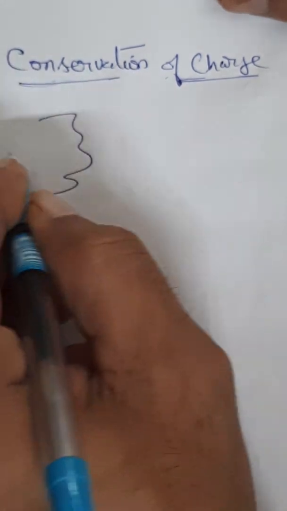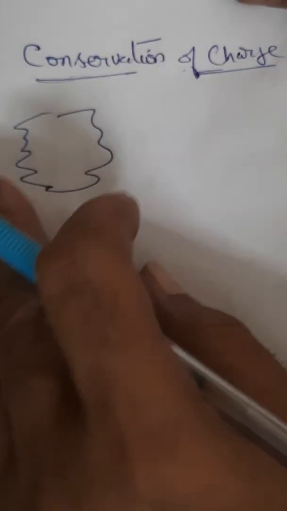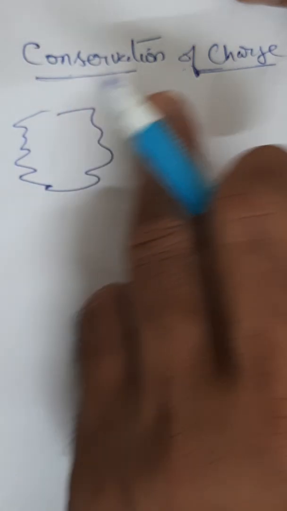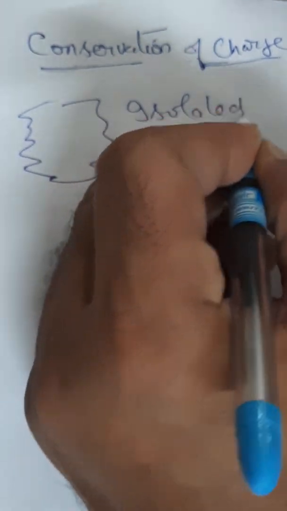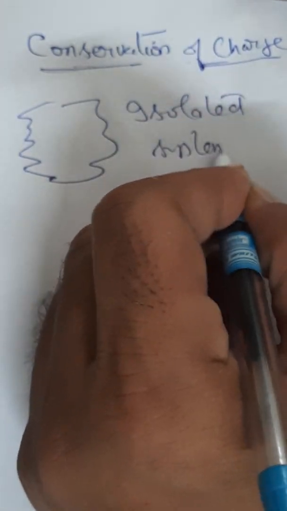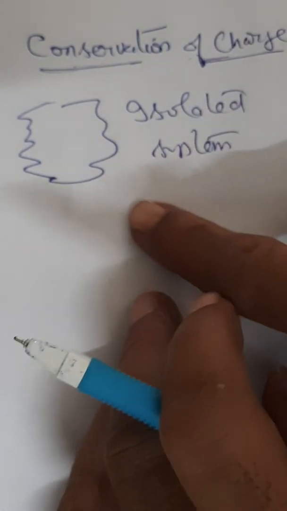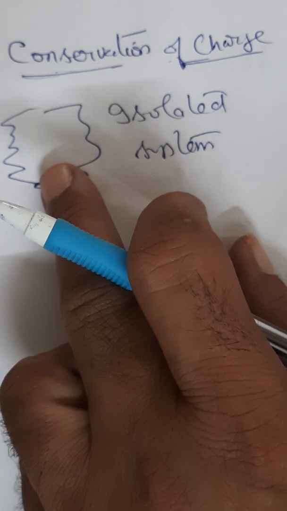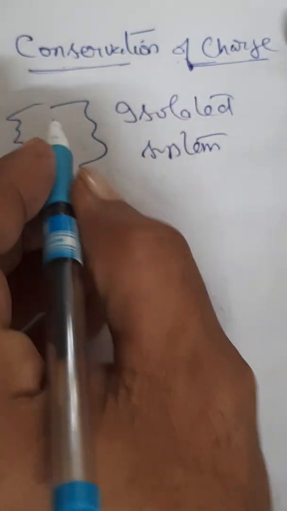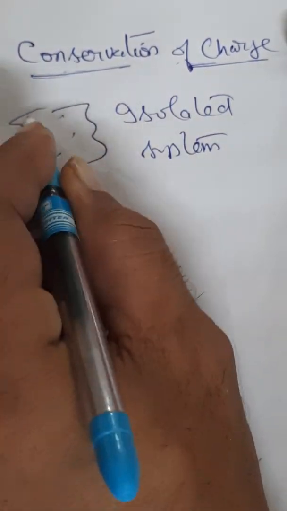So the system, for example, I am taking a system. A system is nothing but any body. There are a number of charges, let us say, inside. It is not connected to any other thing as surroundings. Therefore, I call it an isolated system. That means no additional thing is getting in, nor anything is coming out of this. Such a system is called an isolated system. In this isolated system, let us say there are a number of charges.